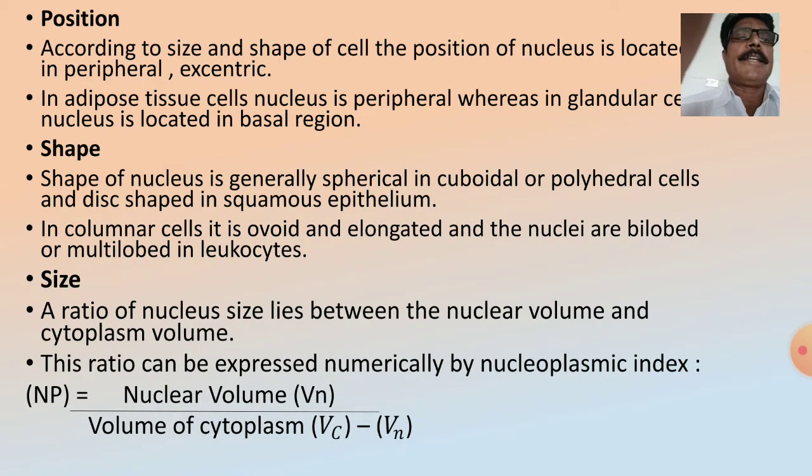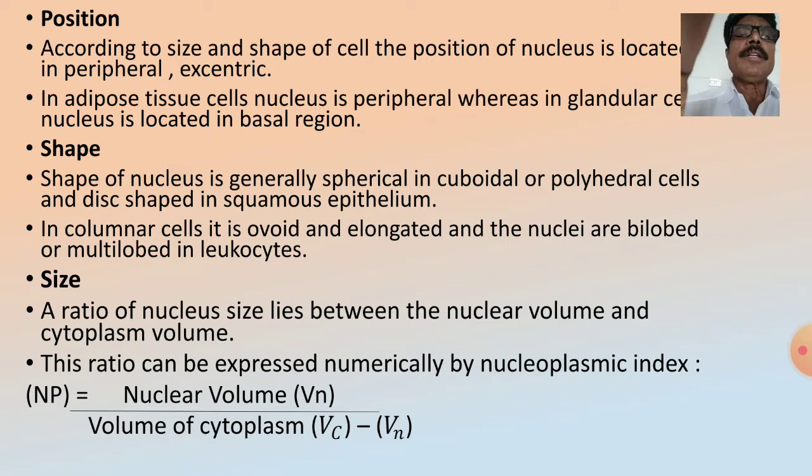Now the next one is the position of the nucleus. What is meant by position? It means the location in the cell. According to the size and shape of the cell, the position of the nucleus is peripheral, eccentric or centric. In adipose tissue cells, the nucleus is peripheral, whereas in glandular cells, the nucleus is located in the basal region.